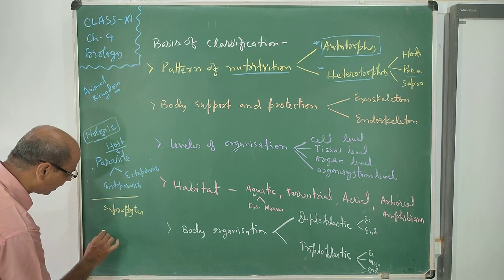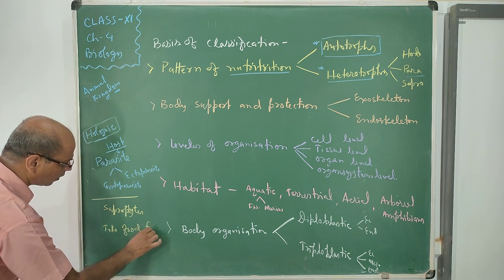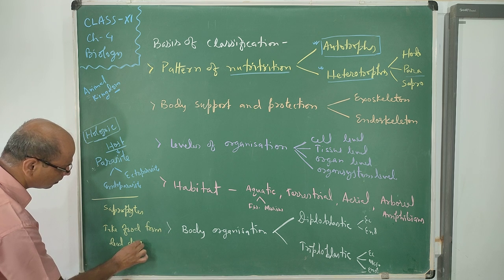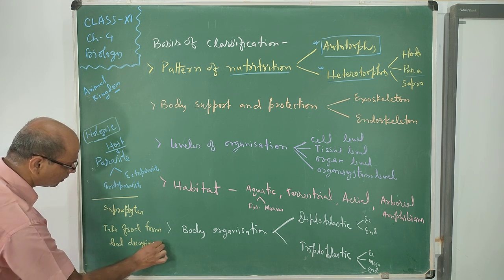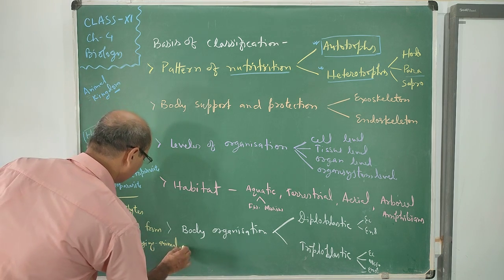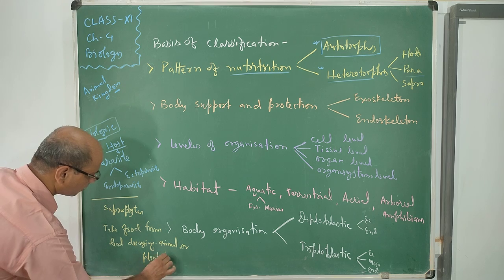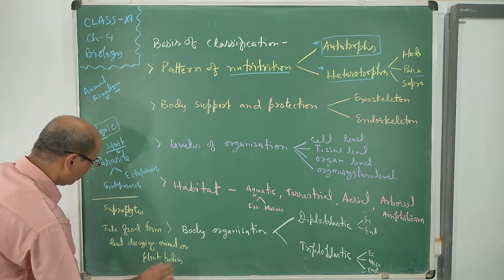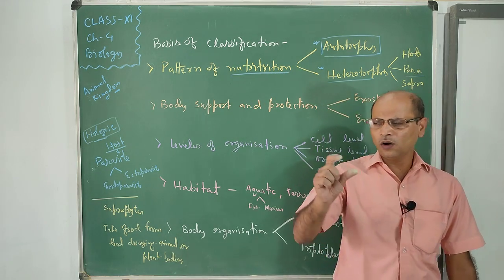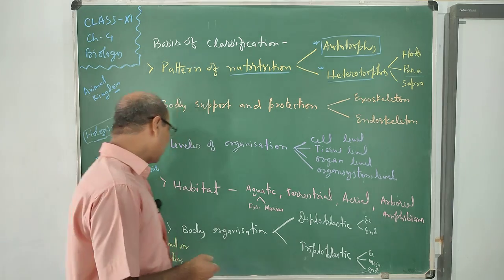They take food from dead decaying animal or plant bodies. Mainly the mushroom or the fungus grow in dead bodies or decaying substances.